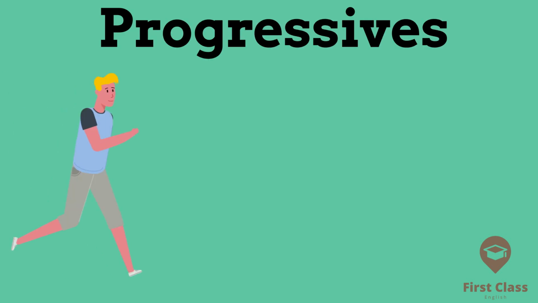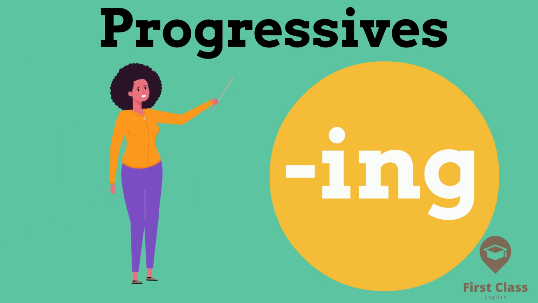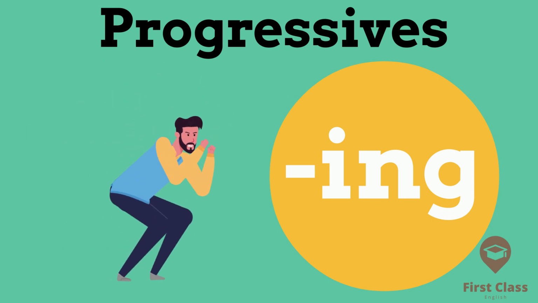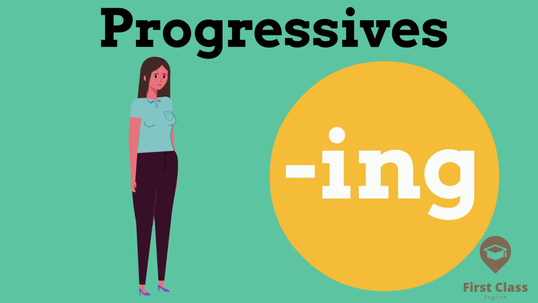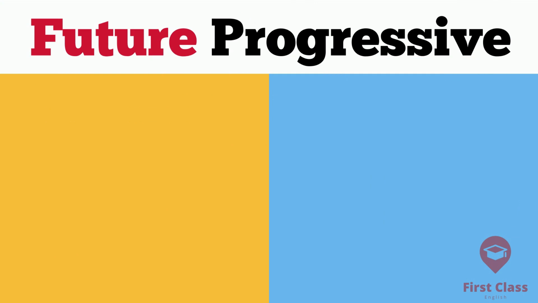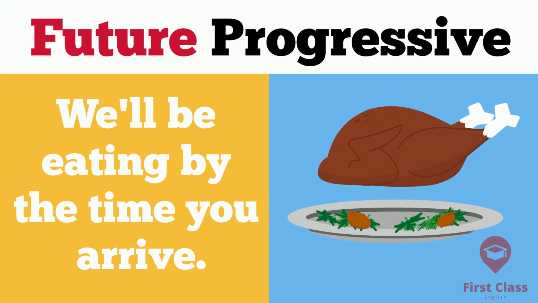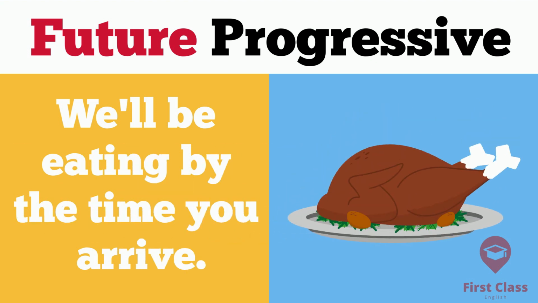Progressives, or continuous verbs, show ongoing action with a main verb. This is usually shown with an ing ending, like running, teaching, exercising, or laughing. So the future progressive refers to something that will happen in the future and continue to do so. For example, we'll be eating by the time you arrive.